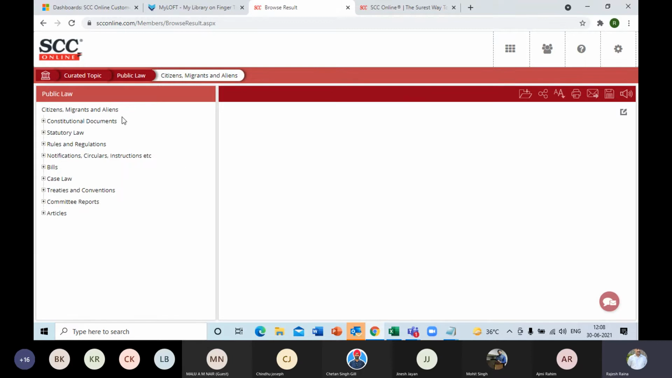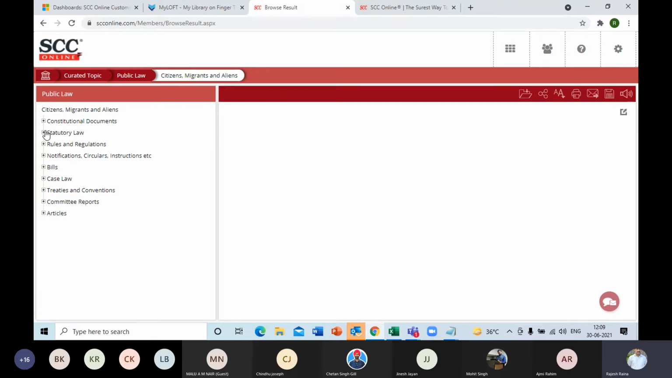As you can see over here, it's showing me the constitutional documents, statutory law, rules, regulations, notifications, case law, etc. Now, I wonder what this will show me. Will it show me the entire case law on citizens and migrants? No, it is all curated. It's already sorted out or filtered out by our expert editorial team, and only the main focused ones are kept over here as far as case law is concerned.